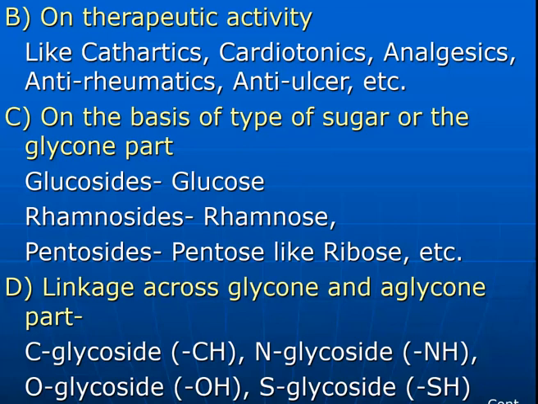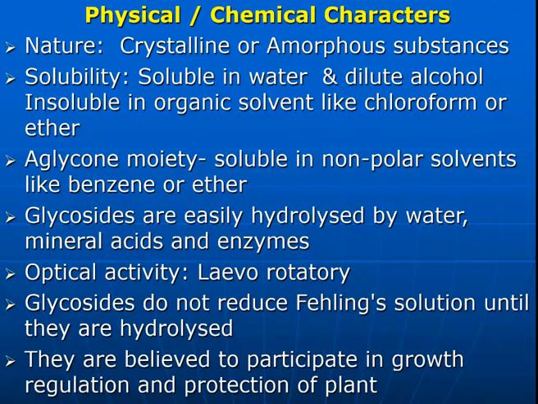And the last one is the linkage across the glycon and aglycon moiety, that is, how the glycosidic linkage is. C-glycosides when the linkage is C-H, N-glycosides when the linkage is N-H, O-glycosides when the linkage is O-H, and S-glycosides when the linkage is S-H. In this way, the classification of the glycosides can be done.